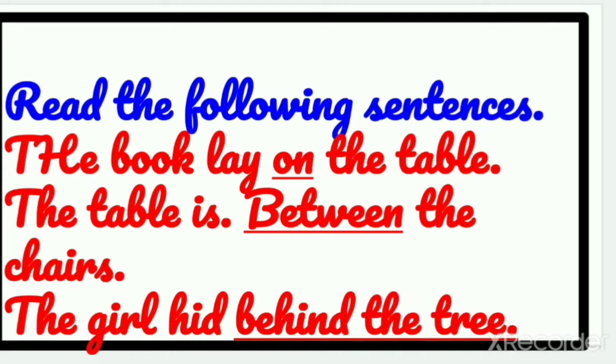Read the following sentences. We have the sentence, the book lay on the table. The table is between the chairs. I repeat, you have to look at the underlined words. The girl hid behind the tree. Sorry, it is hide, H-I-D-E, the girl hide behind the tree. So, on, between, behind. These are the underlined words here.